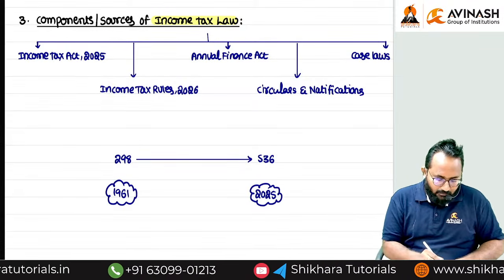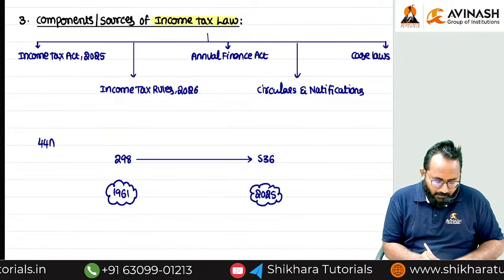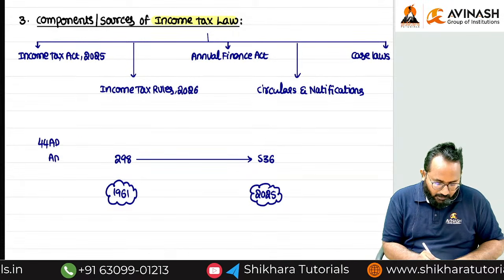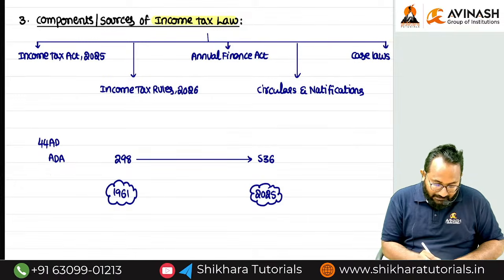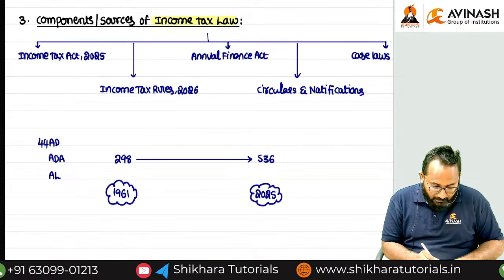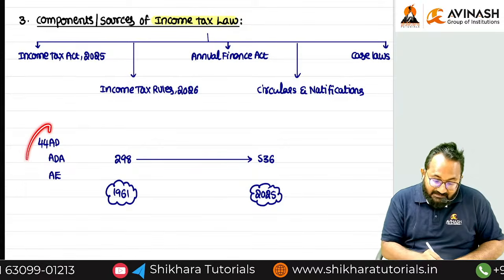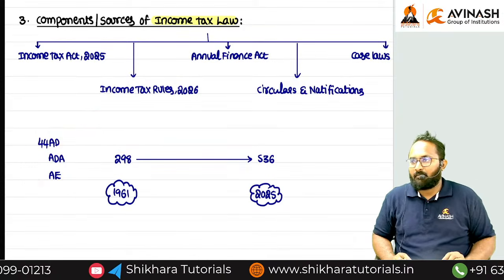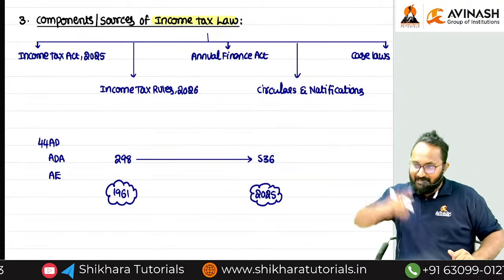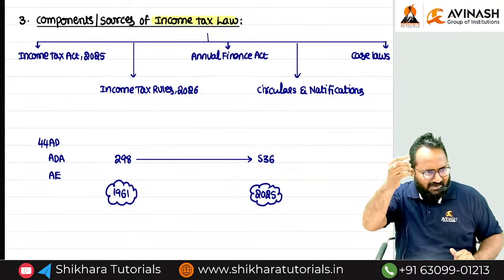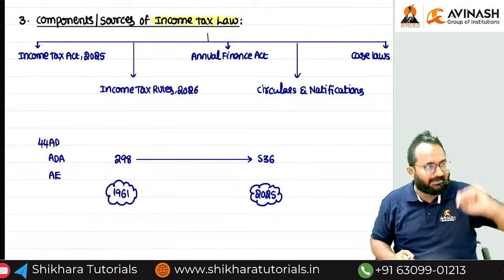Example, 44AD, 44ADA, 44AE. Like this, many sections will be there. They counted it as one only. That's why 298. If you count sections totally, 890 something will be there in the old act.